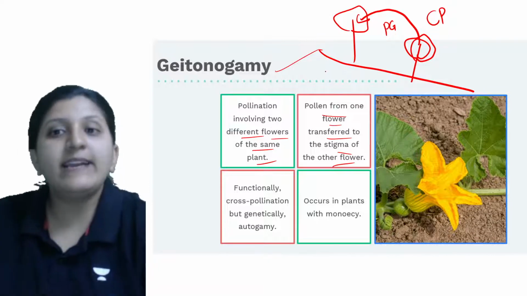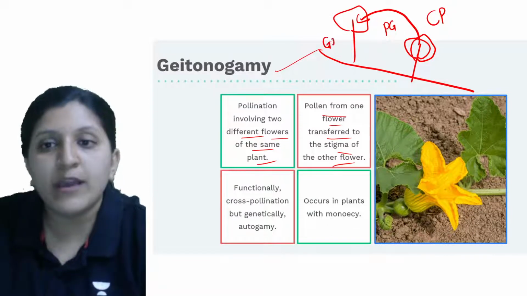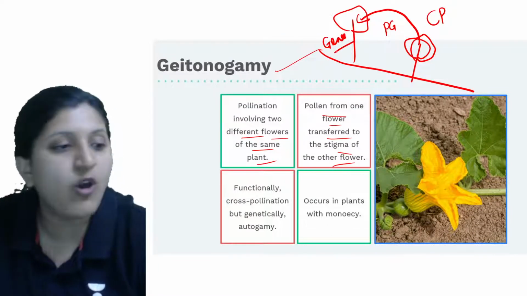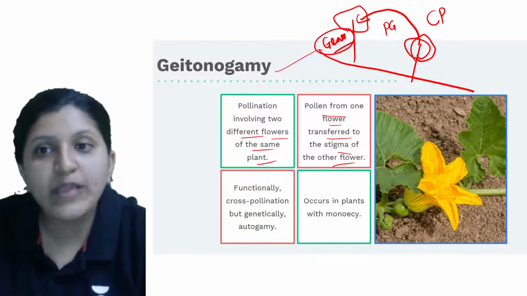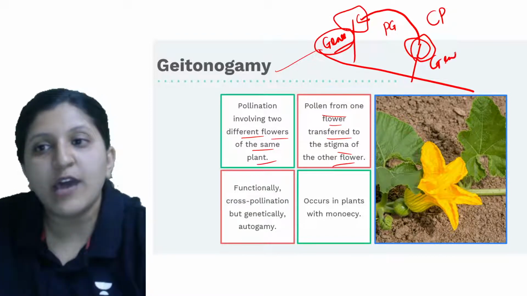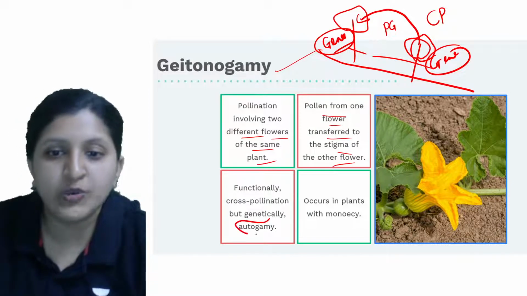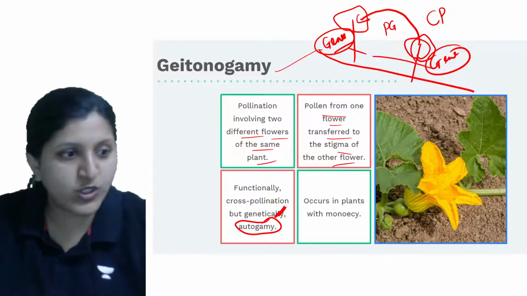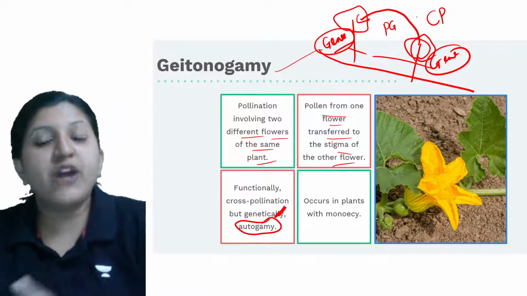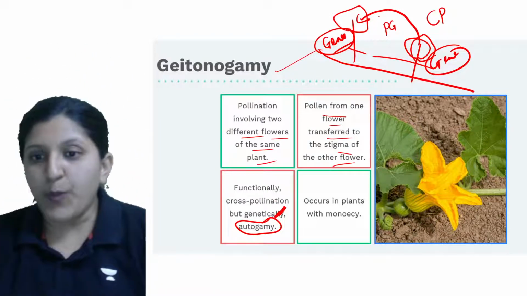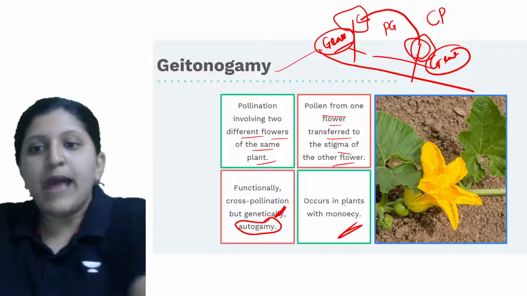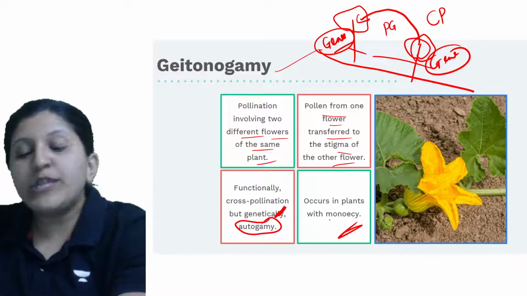Now in that case, the genetic makeup or the genes in this plant or in this flower will be the same, and here also the genes are going to be the same. So same genes are there, that means it is autogamy. Genetically it is autogamy, or otherwise functionally cross-pollination is occurring. This occurs in plants that are monoecious. What is monoecious? Any idea on this one? Monoecious flower, dioecious flower we say.